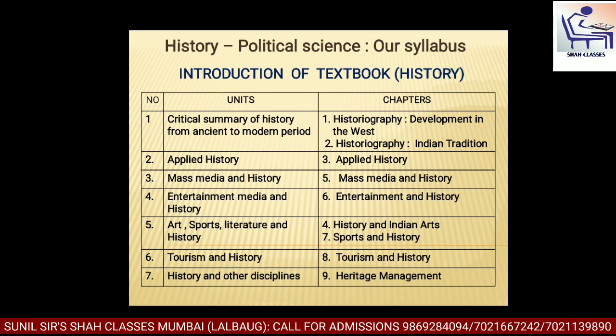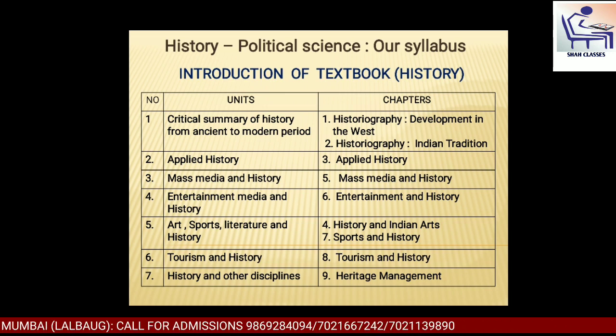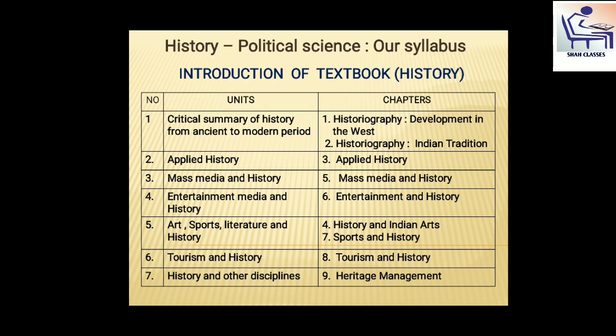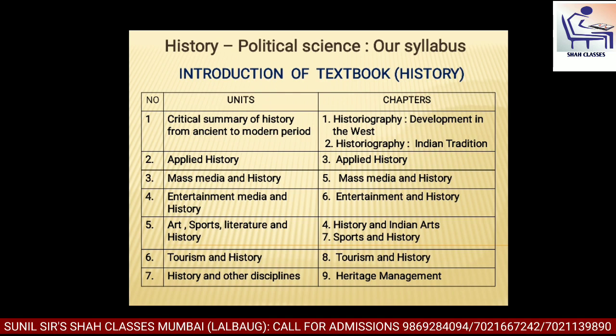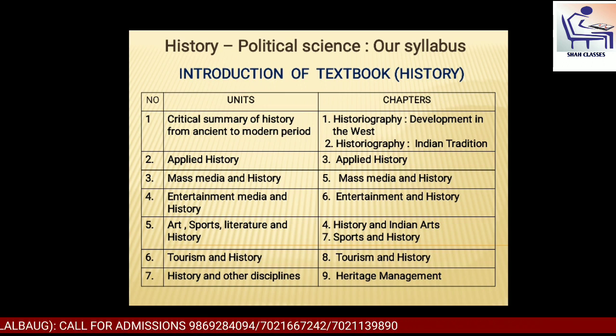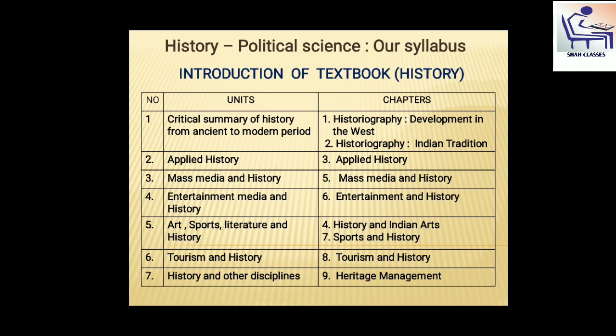You can see your syllabus of history is divided into 7 units and 9 chapters. First unit is critical summary of history from ancient to modern period. This unit is divided into two parts: historiography, development in the West, and historiography, Indian tradition. These two chapters are related with this unit.